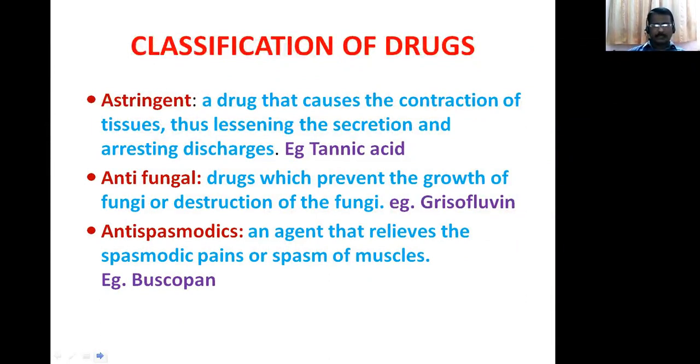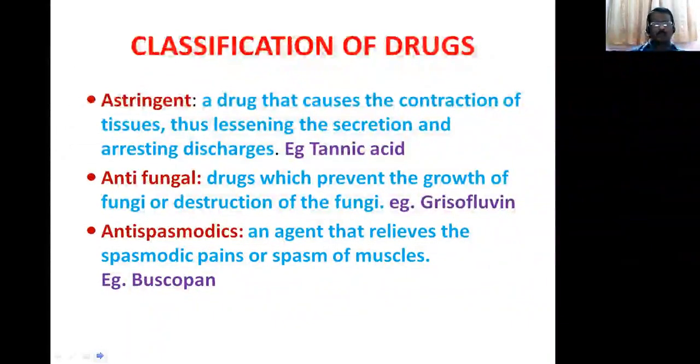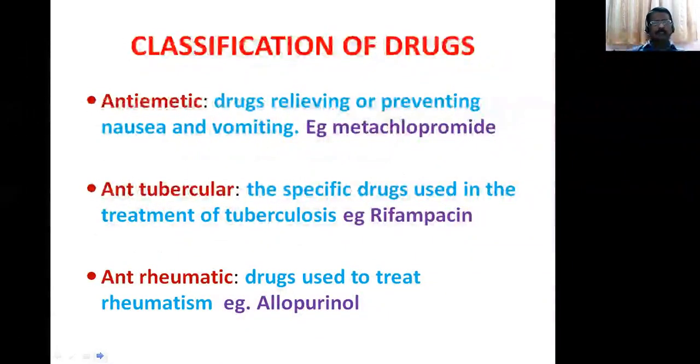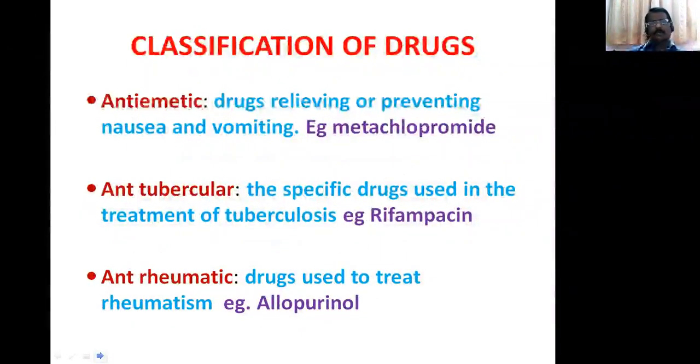Then antispasmodics. The agents that relieve the spasmodic pain of the stomach and spasm of the muscles are called antispasmodics. Example, Buscopan. Antiemetic, emetic means vomiting. The drugs relieving or preventing nausea and vomiting are called antiemetics. Examples, metoclopramide, ondansetron, Emeset are antiemetics.